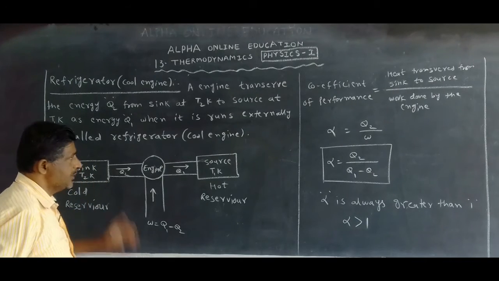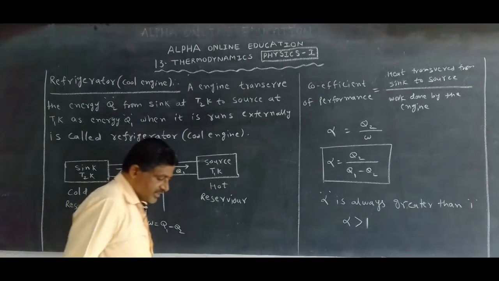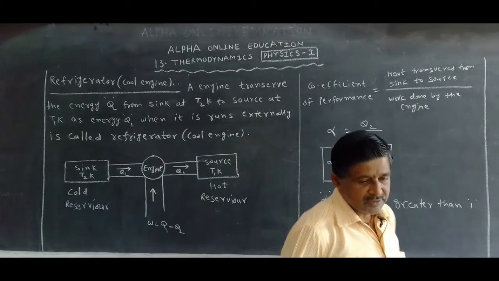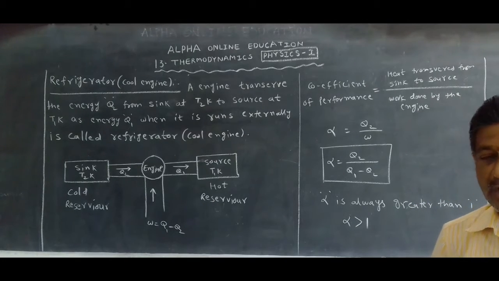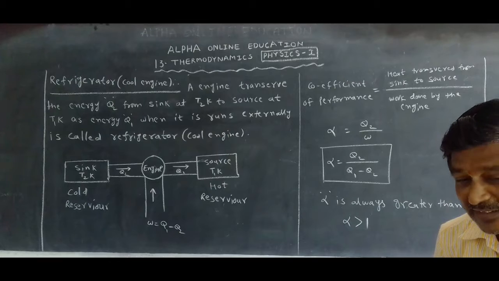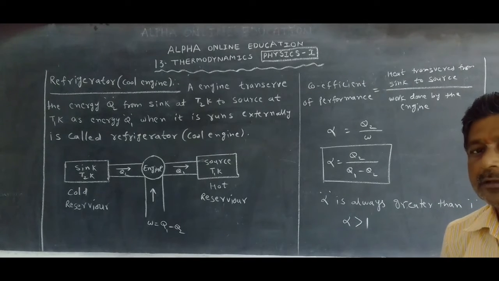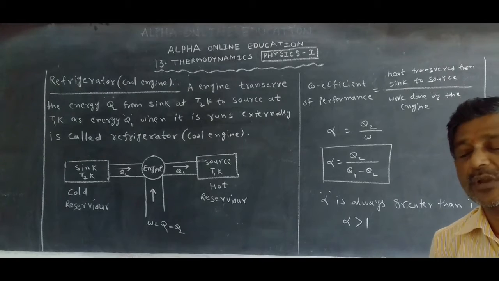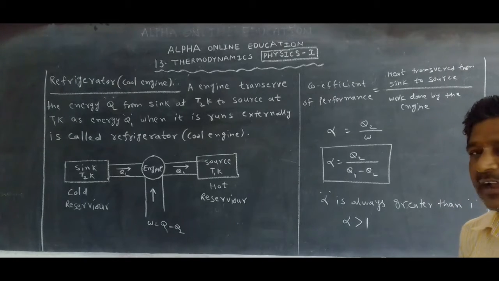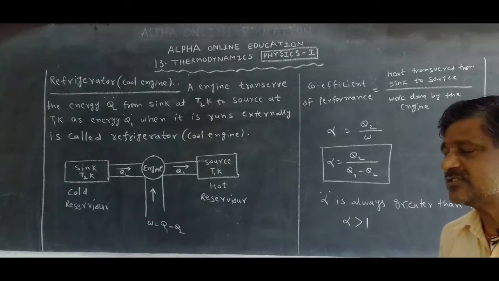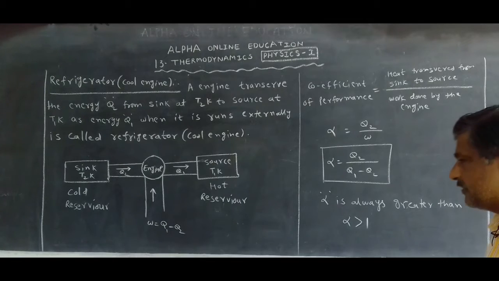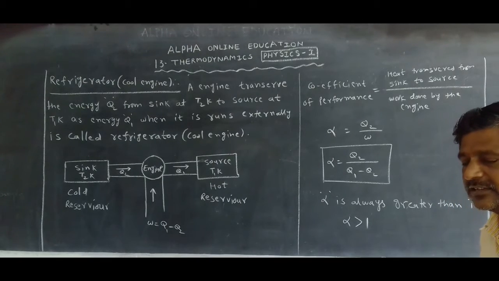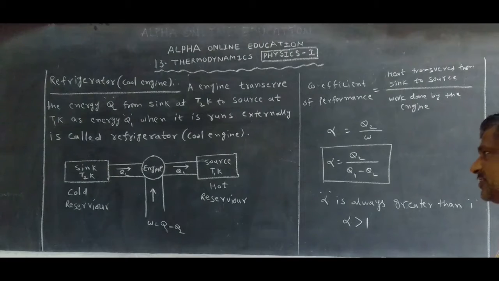This diagram is important. In case of a refrigerator, what do we want to find? A refrigerator is quite opposite to the heat engine. In case of a heat engine, what do we calculate mathematically? Efficiency. But in case of the cool engine or refrigerator, we find another mathematical form, that is the coefficient of performance.